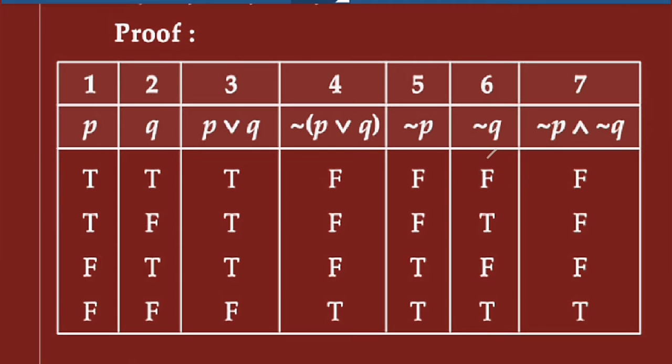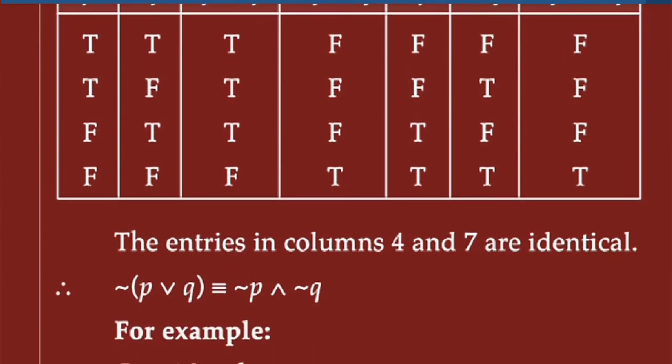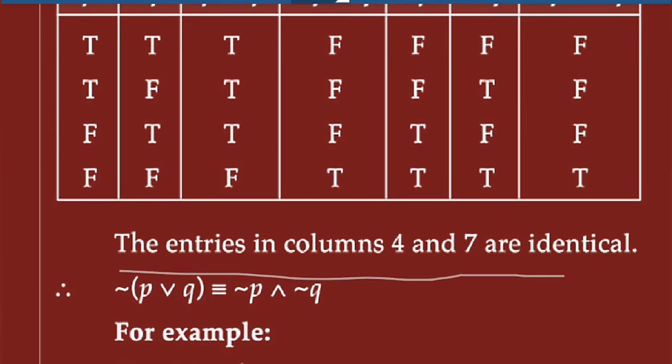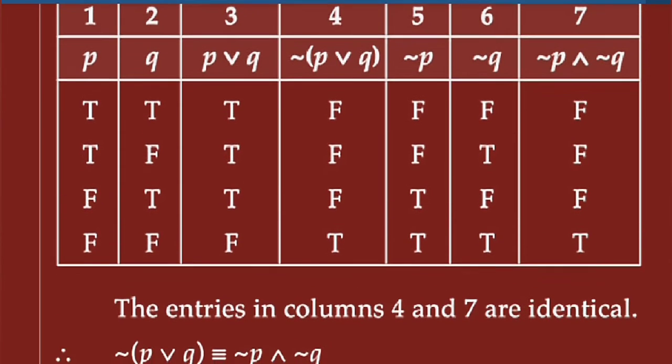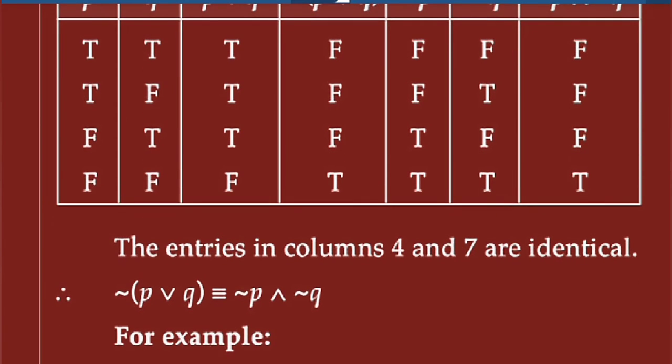Similarly, write down negation Q here. And next is negation P and negation Q, meaning this column and this column, but here conjunction means F and F is F, F and T is F. Here the entries in column 4 and 7 are identical. These 4 and 7 are the same. Hence negation of P or Q is equivalent to negation P and negation Q.